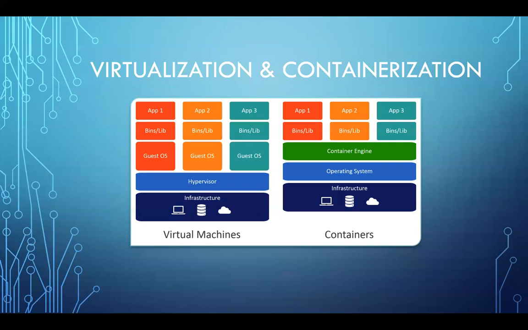In the comparison between virtualization and containerization, you can see the clear difference. With virtualization, you have the infrastructure, the hypervisor, then your guest operating system, then your bins and libraries, and then your applications running over it. But in the containerization world, you have your infrastructure, your host operating system, which could be Linux, Mac or Windows, and then your container engine, which is Docker, or Rocket, which is one more container engine, over which you are spawning containers.